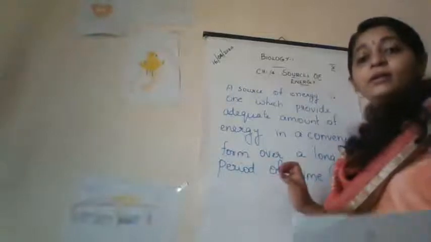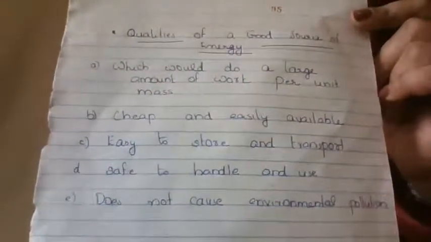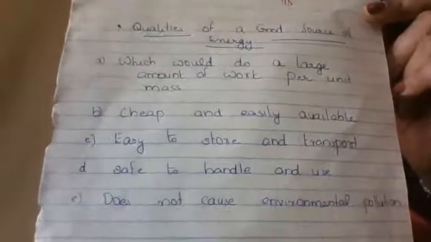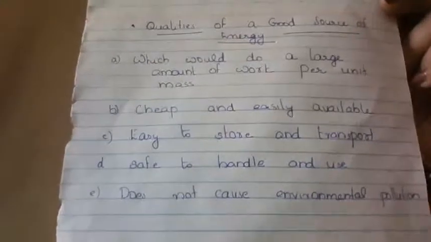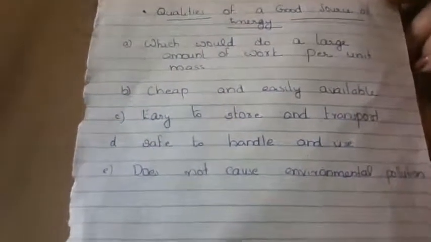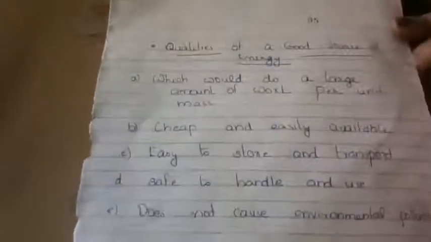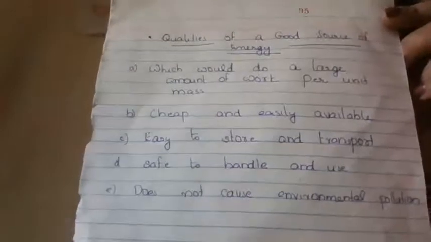It should do a large amount of work per unit mass. It should be cheap and easily available and easy to store and transport. It should be safe to handle and use and does not cause environmental pollution. So these are the qualities that a good source of energy needs.